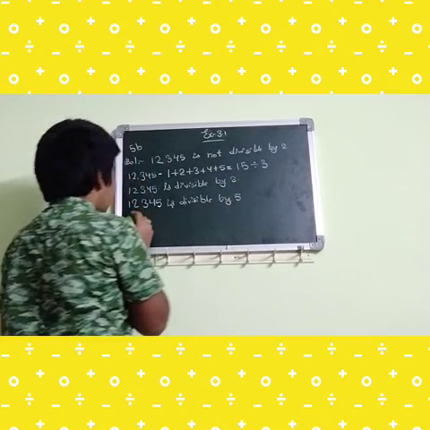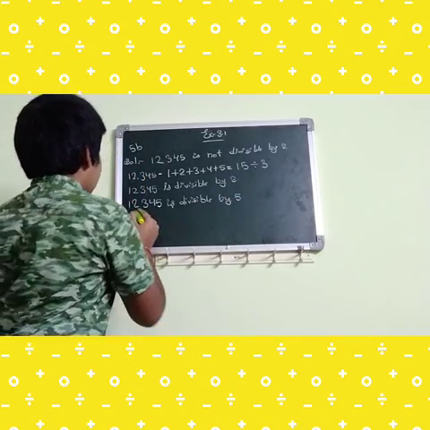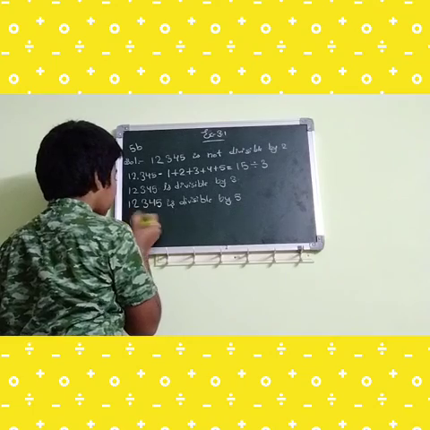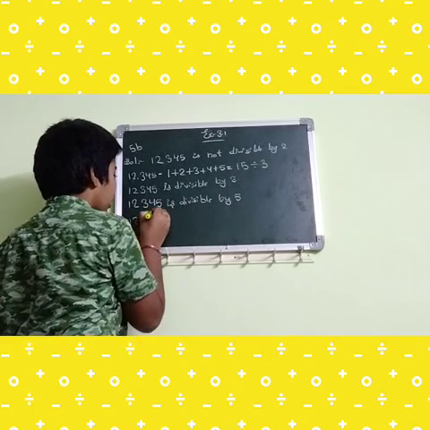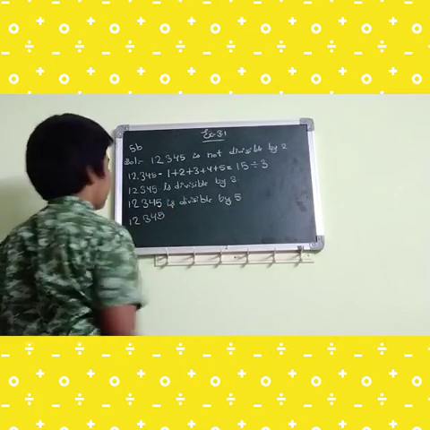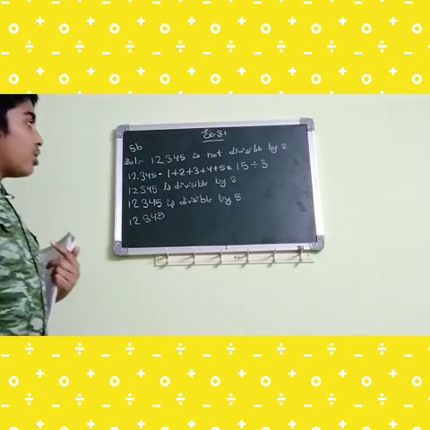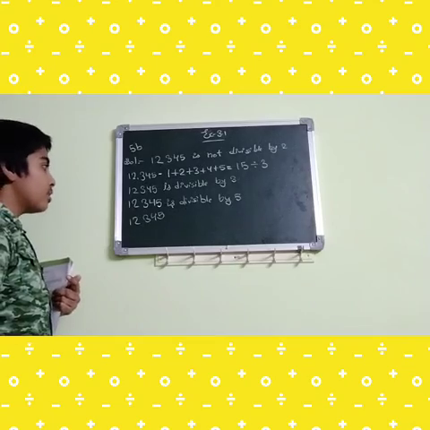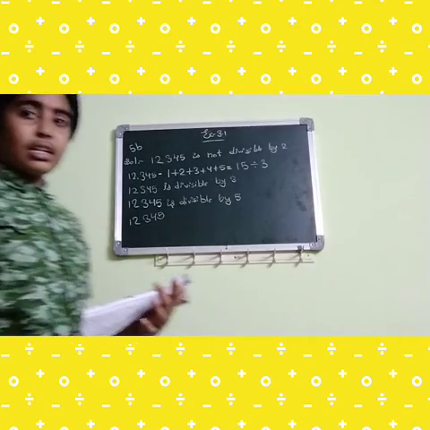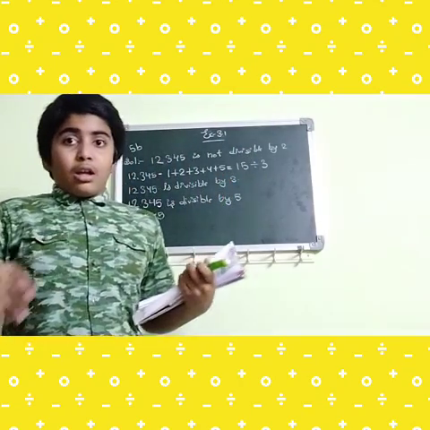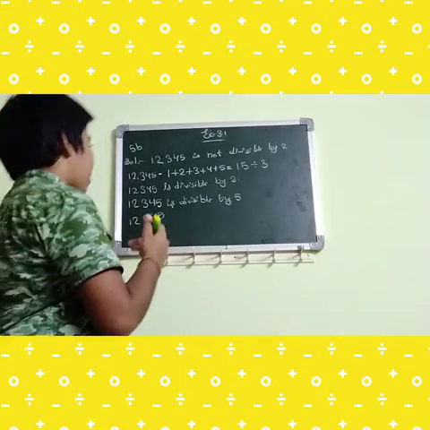So next, divisible by 6. First we'll write the number, 12,345. What is the divisibility rule of 9? The sum of all the given digits. So let's check the sum of the digits.